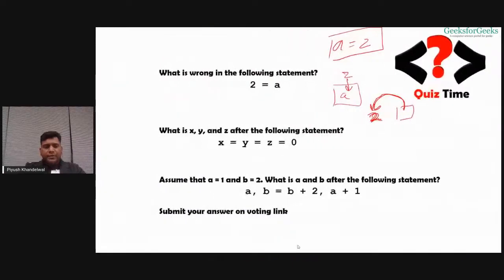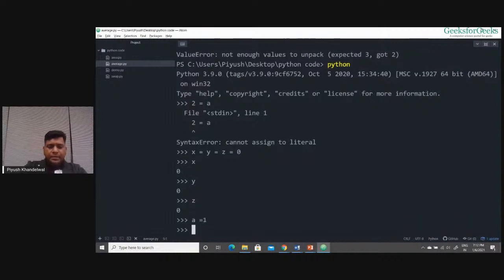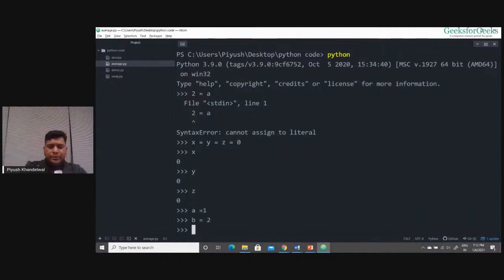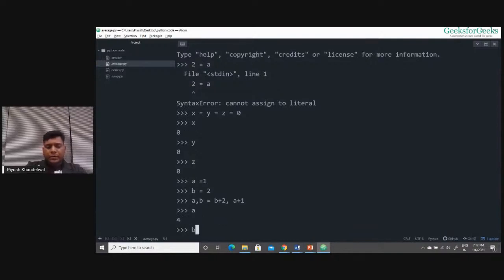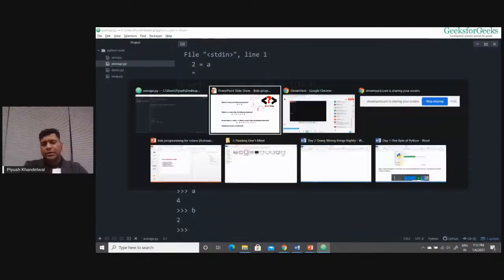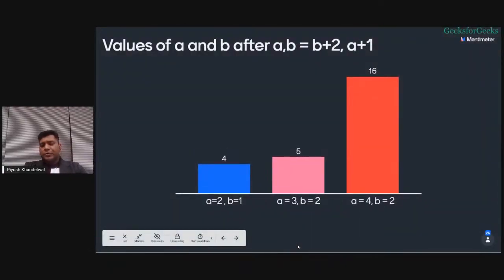If you want, I can run this for you. See this. A equals to 1, B equals to 2, A comma B equals to B plus 2 comma A plus 1. Now if we see A, it is 4, B, it is 2. So the correct answer is the third one. A equals to 4, B equals to 2. I hope you got this.